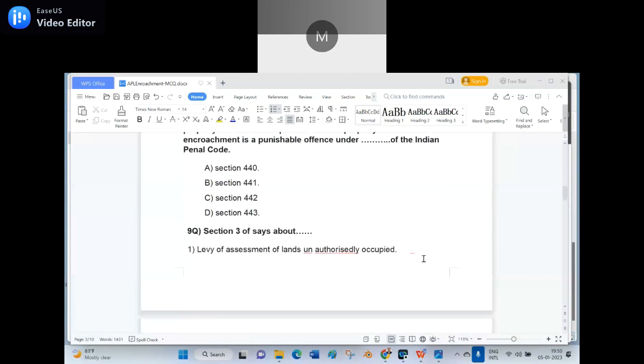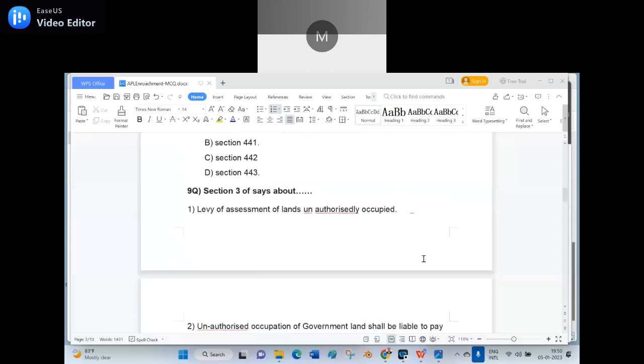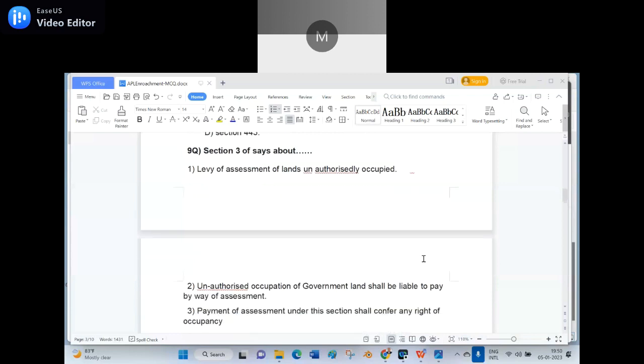Ninth question. Section 3 says: number 1, levy of assessment on lands unauthorizedly occupied. Number 2, unauthorized occupation of government land shall be liable to pay by way of assessment. 3, payment of assessment under this section shall confer any right of occupancy.